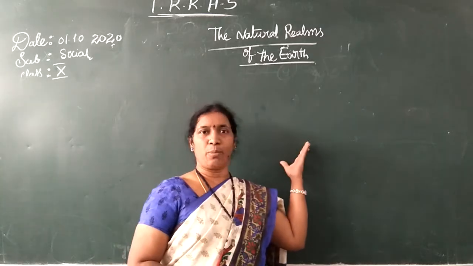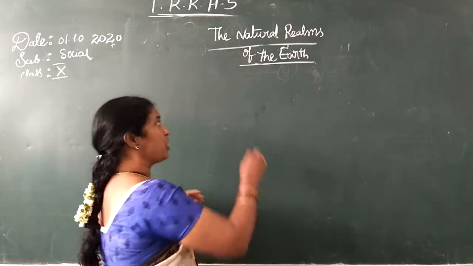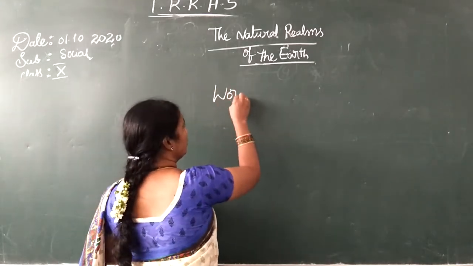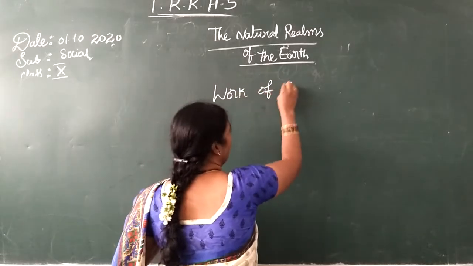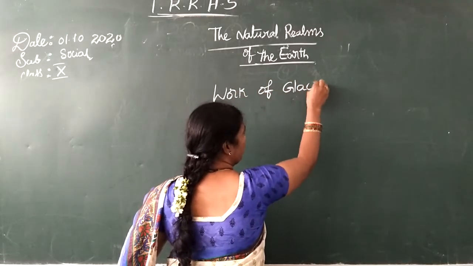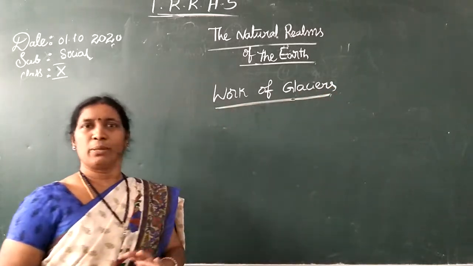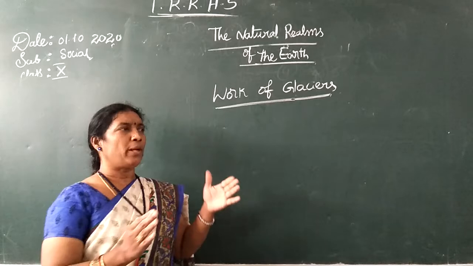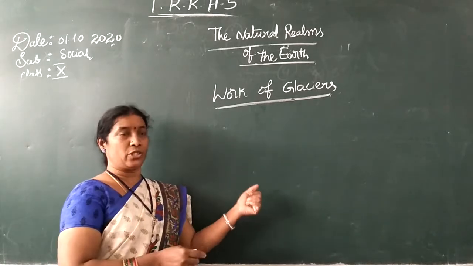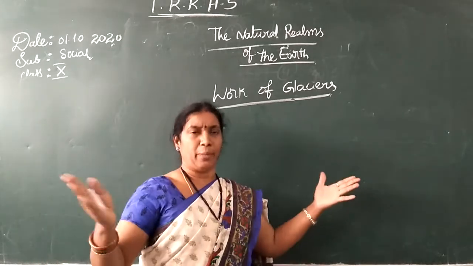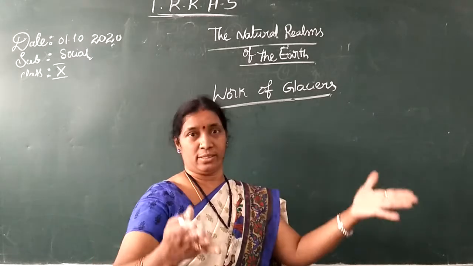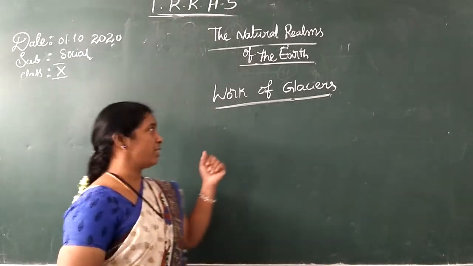So now I want to explain the work of glaciers. So what is meant by a glacier? Slow movement of a mass of ice is called glacier. That mass of ice is very big, huge. There is a river of ice. River of ice is called glacier.